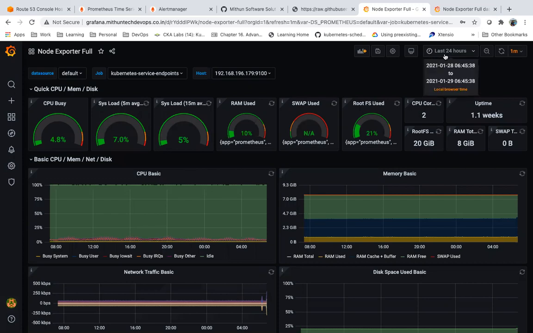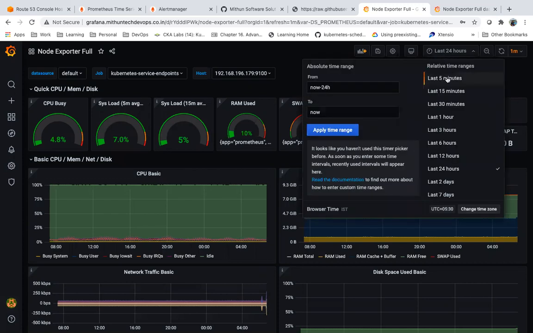Now, I can check what is happening in the last 15 minutes in my server, or in the last 12 hours, 24 hours. Prometheus will maintain the data in a time series database, so we can query based on your requirement.